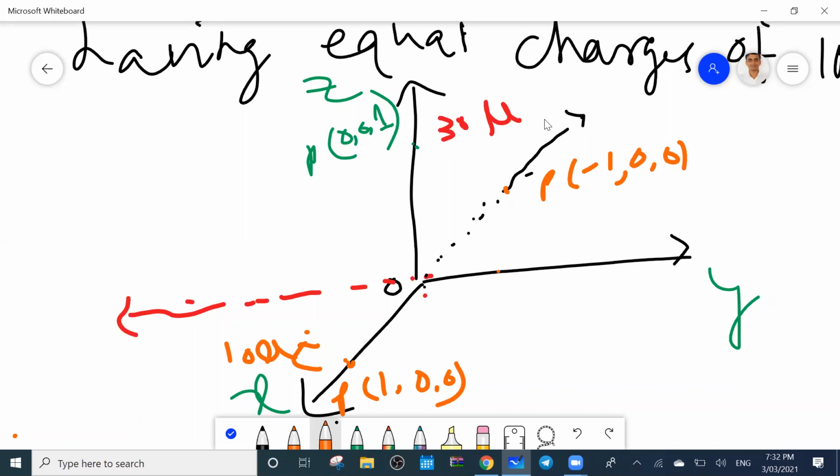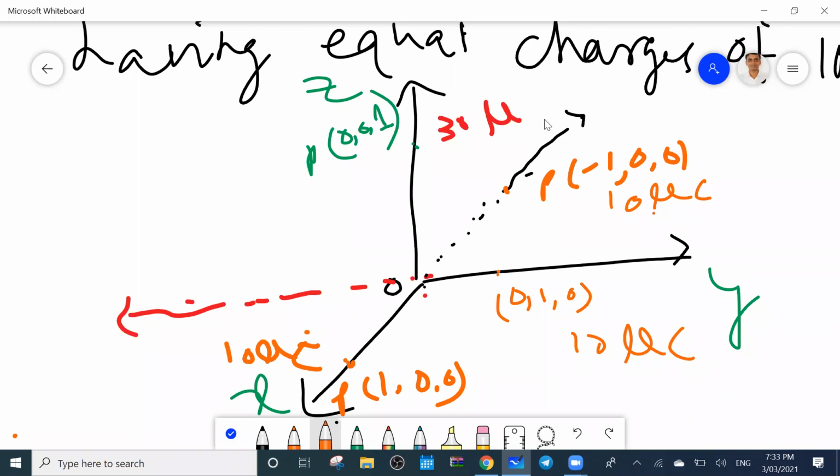So this point will be (0, 1, 0). Here also 10 microcoulomb.